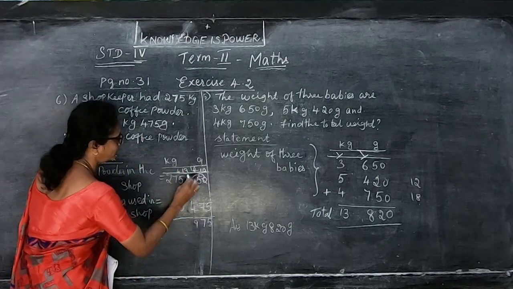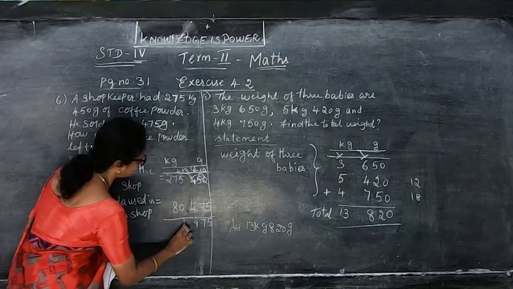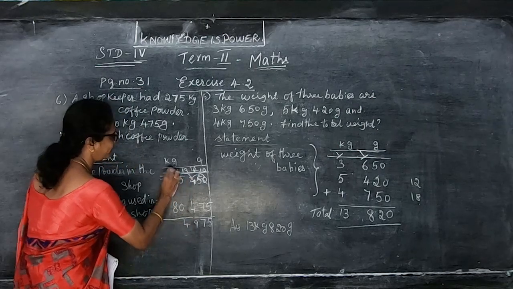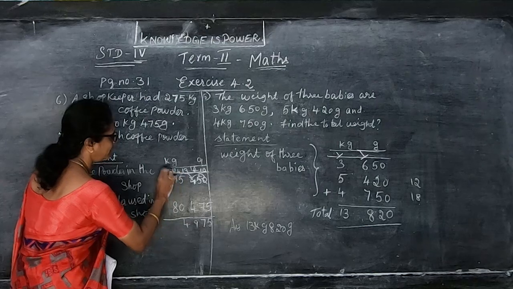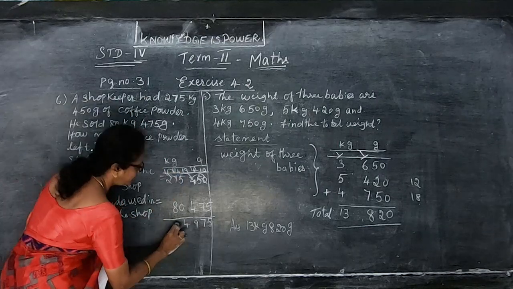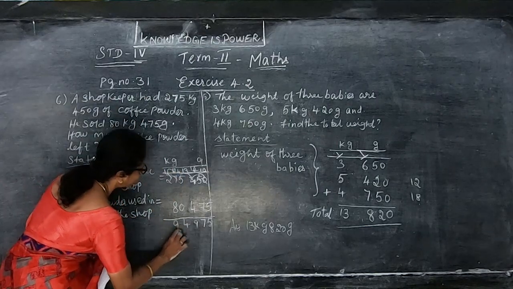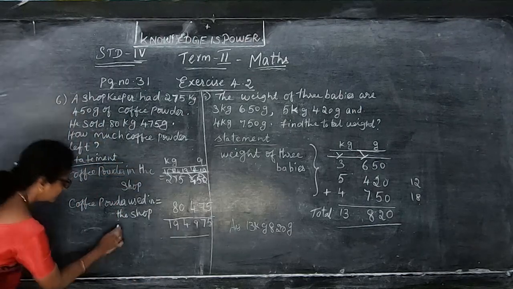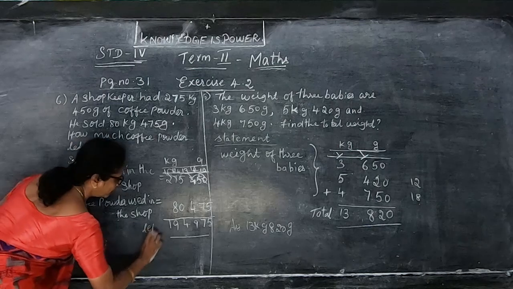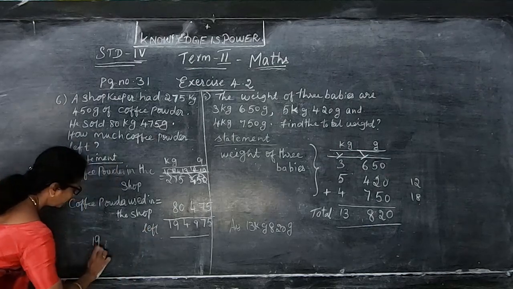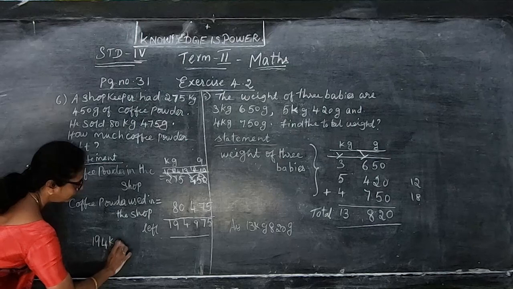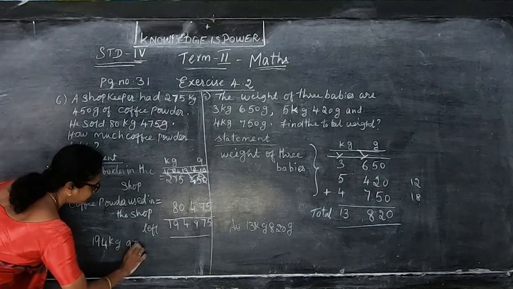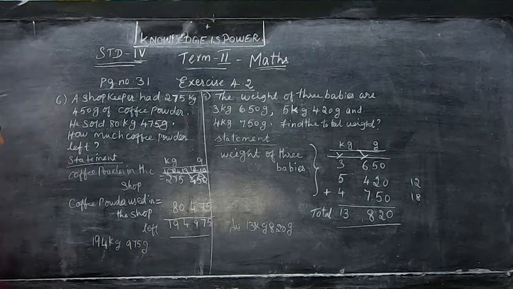And 7 minus 8 it won't go, so this is 17. So 17 minus 8 that gives you 9 and this is the 1. So balance is leftover coffee powder 194 kilogram 975 grams. Okay.